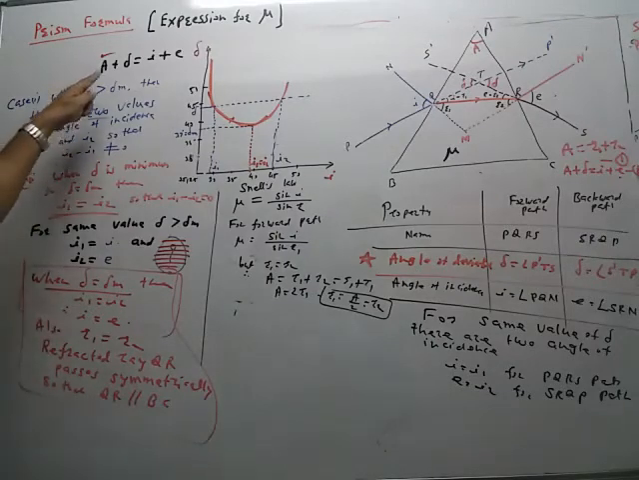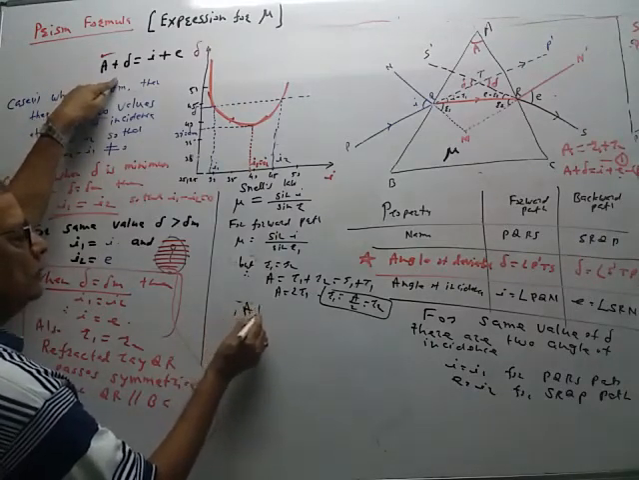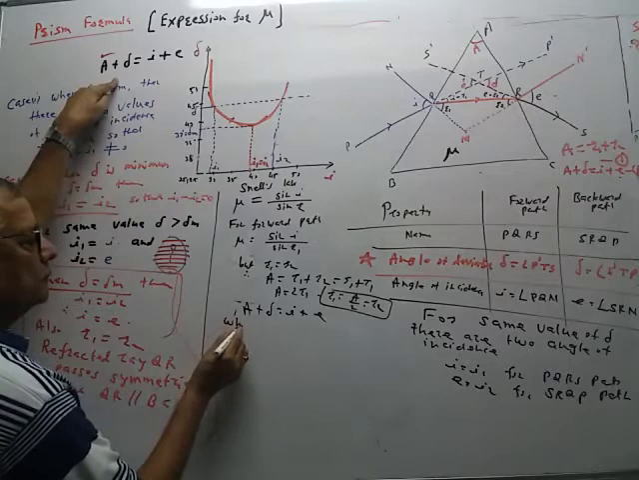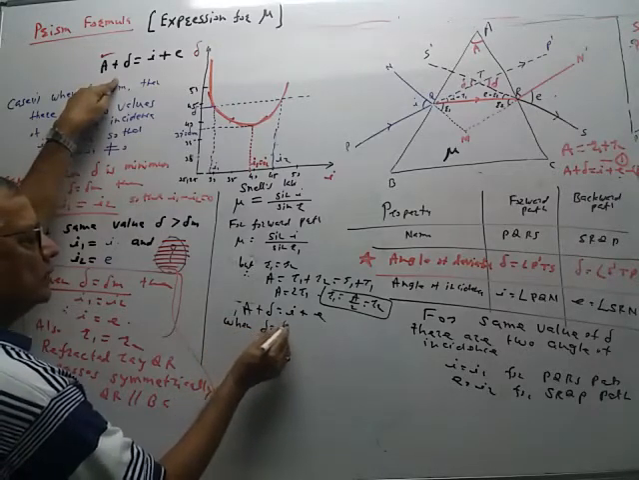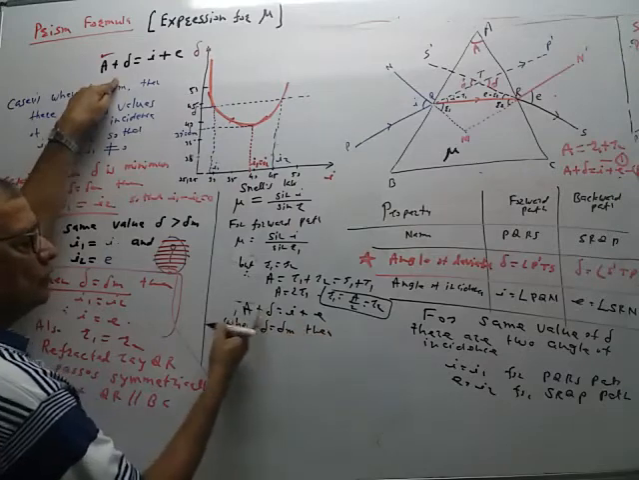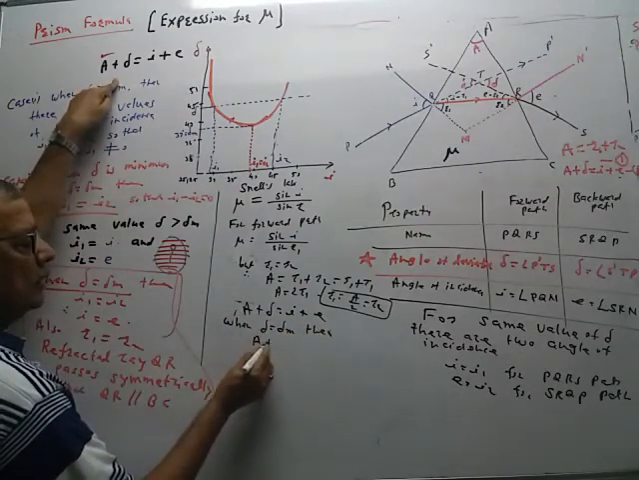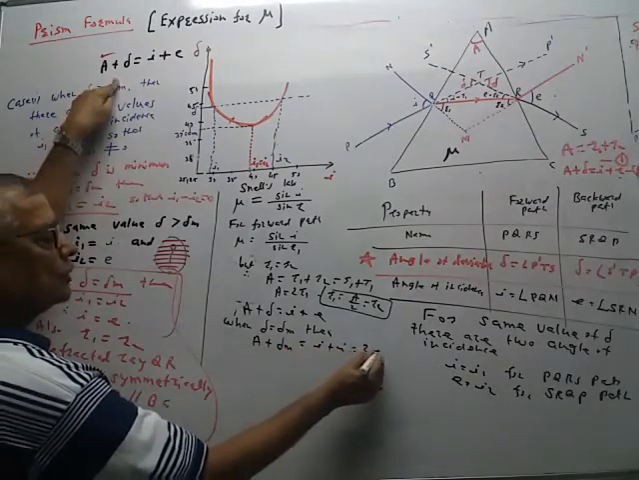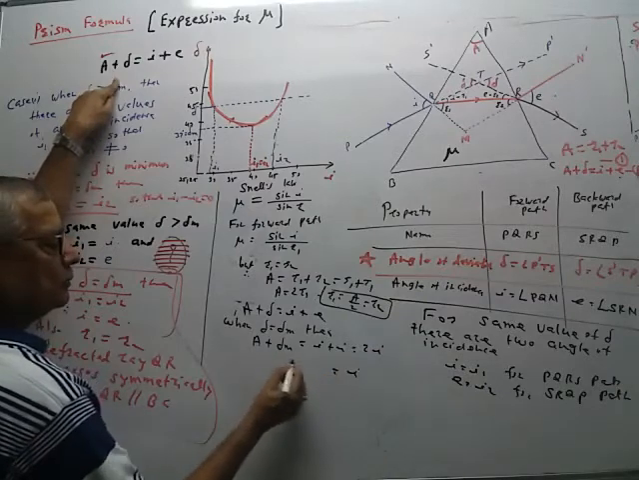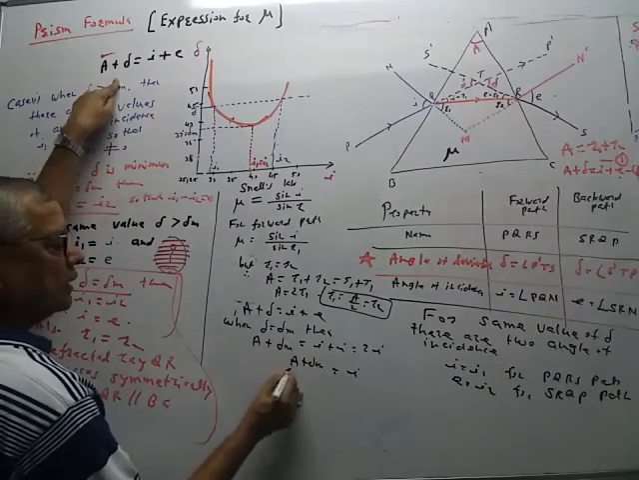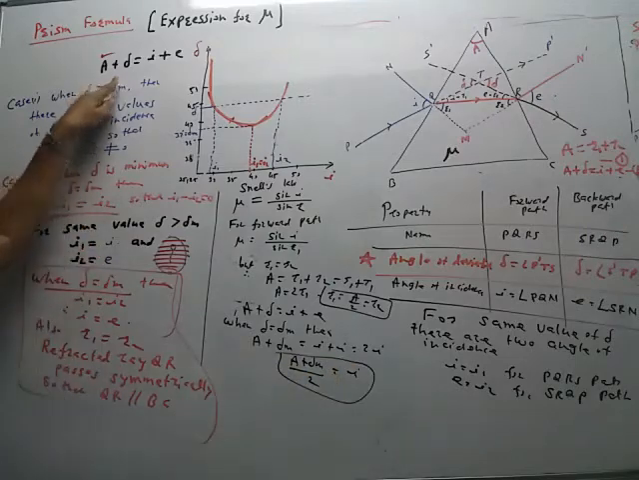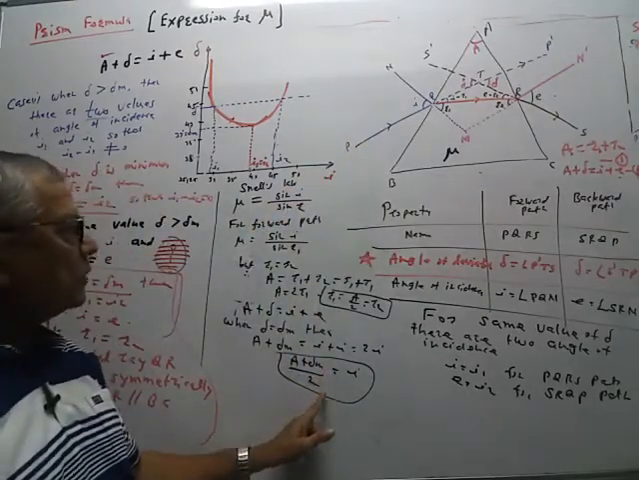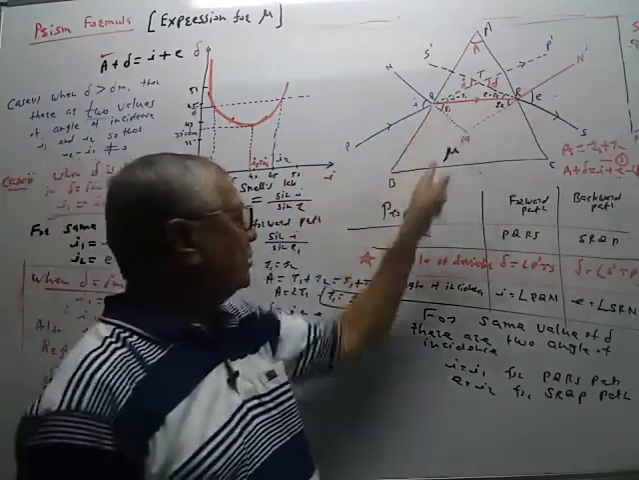Now we can find the value of I from this equation. A plus delta is equal to I plus E. When delta is equal to delta M, then what is the change in this equation? This delta will become delta M, this is I, this is also I, so this is equal to 2 times I, and therefore I is equal to A plus delta M by 2. So when delta is equal to delta M, this angle of incidence I is equal to A plus delta M by 2, and angle of refraction R1 is equal to A by 2.